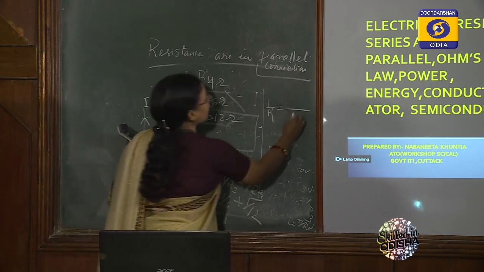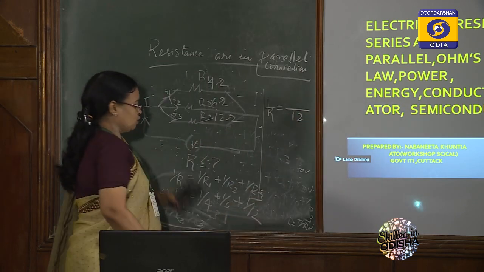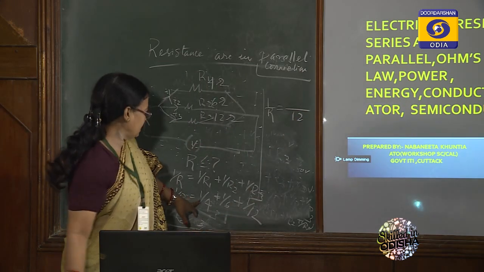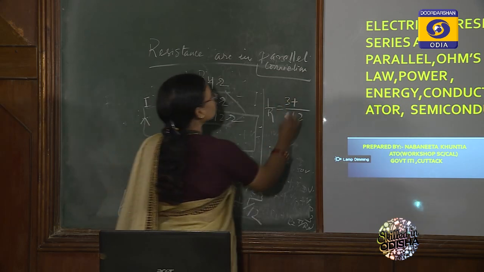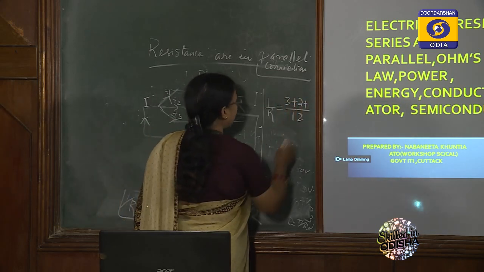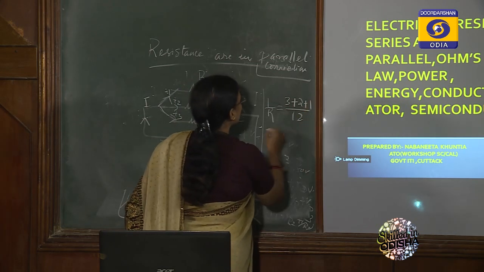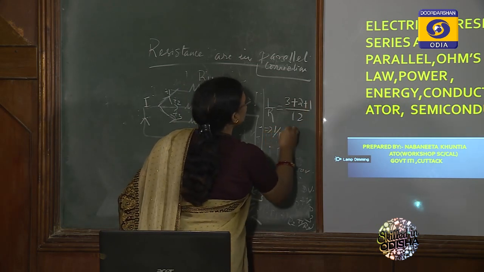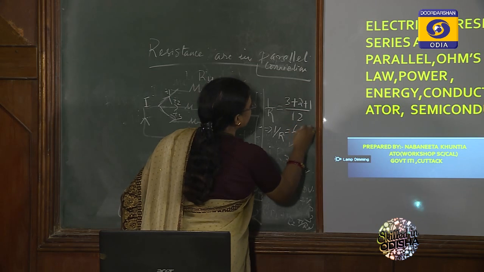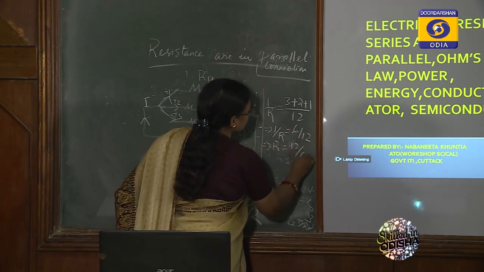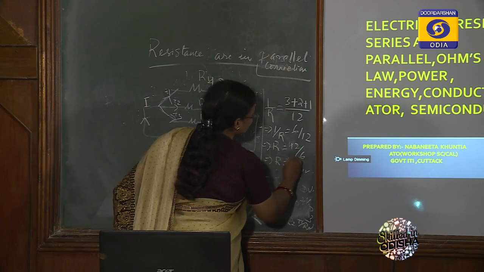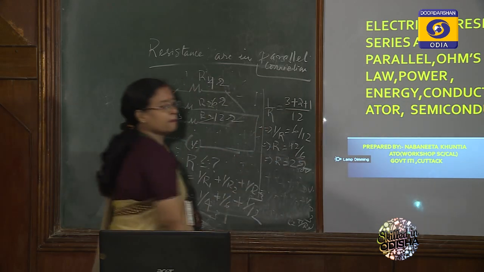So that is 12. 12 divided by 4, that is 3. 12 divided by 6, 2. Plus 12 divided by 12, 1. So 1 by R is equal to 6 divided by 12, or R is equal to 12 by 6, or R is equal to only 2 ohm.